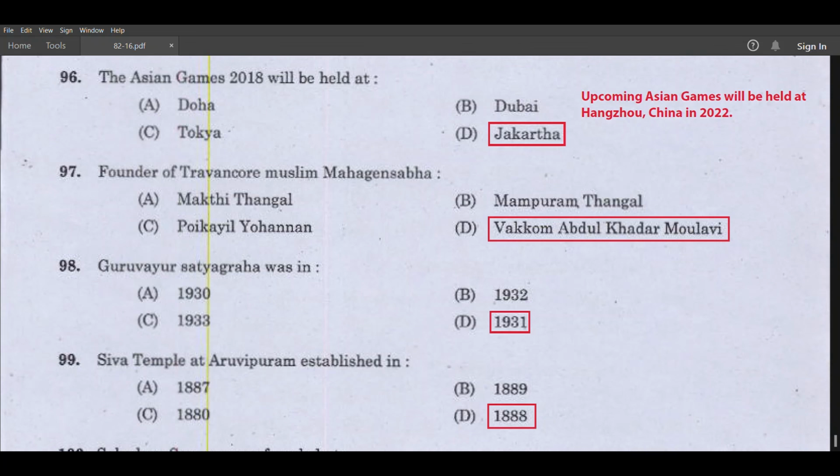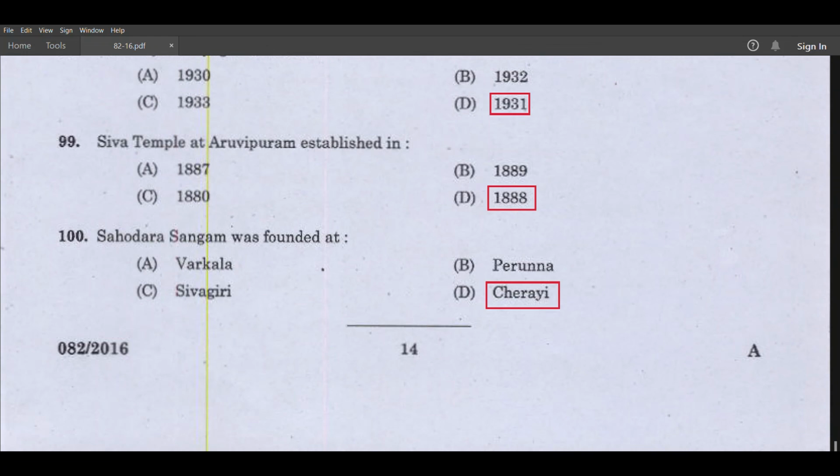Founder of Travancore Muslim Mahajana Sabha, Vakkom Abdul Qadir Maulavi. Guruvayur Satyagraha was in 1931. Shiva Temple at Aruvippuram established in 1888. Sahodara Sangam was founded at Cherai.